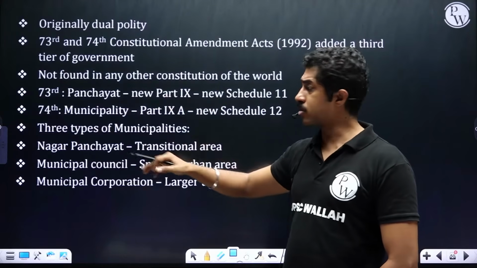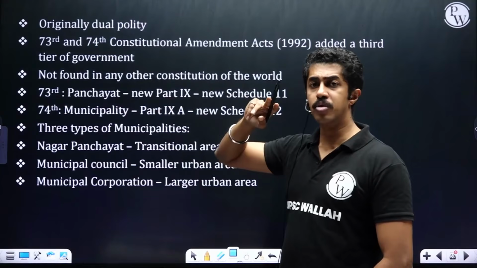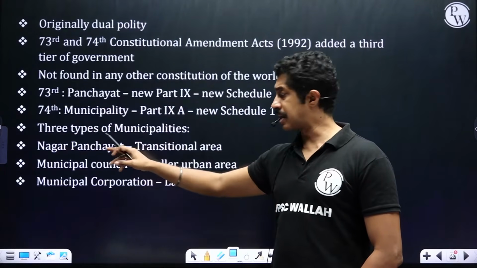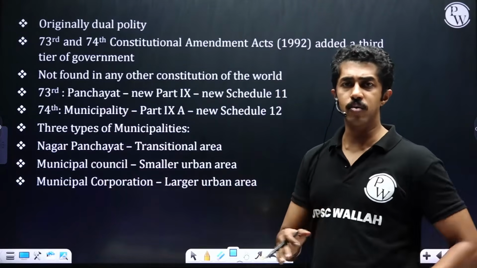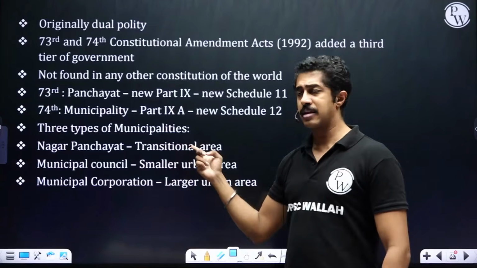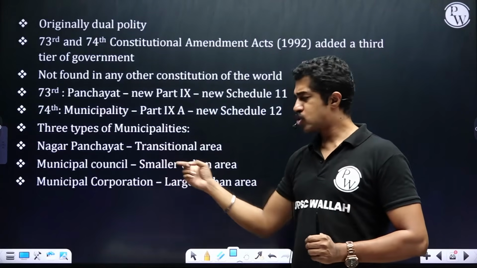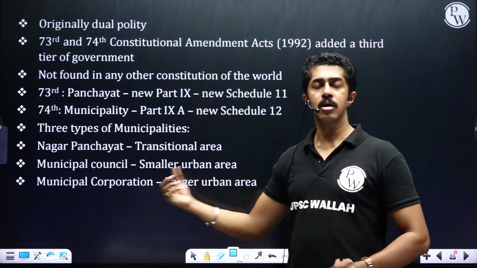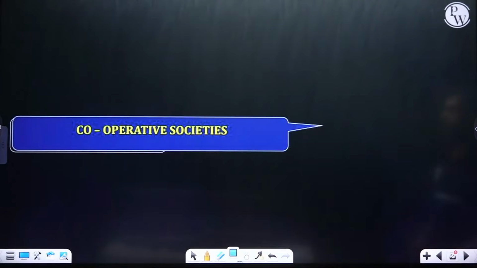73rd and 74th: Panchayat, Municipality, Part 9, Part 9A, 2 new schedules, 11 and 12. 3 types of municipalities: Nagar Panchayat, Municipal Council, Municipal Corporation. According to what? Size of the city. Transitional area, that is, from rural it is going to become urban. Smaller urban area, like a city but small. Very large urban area, you will call it Municipal Corporation.